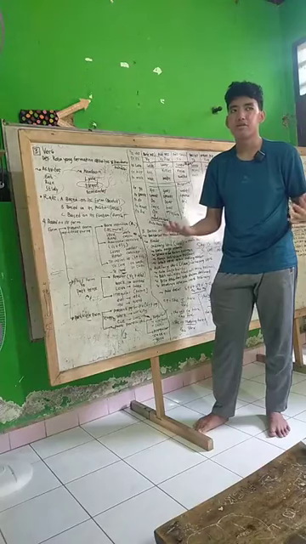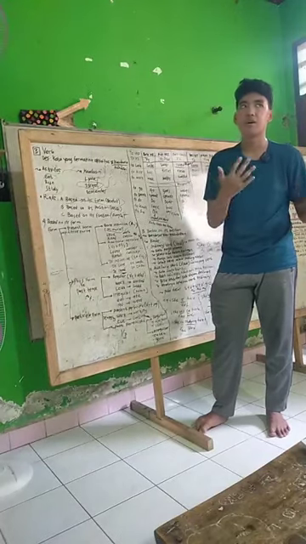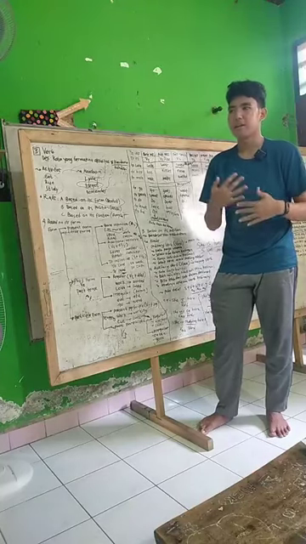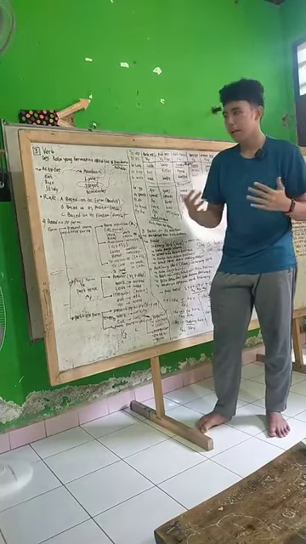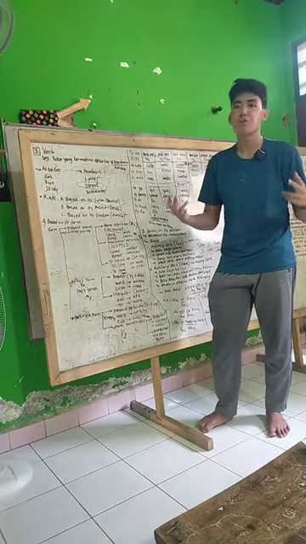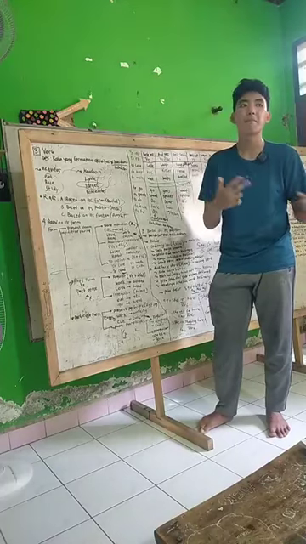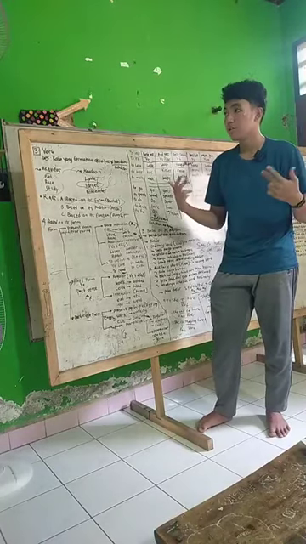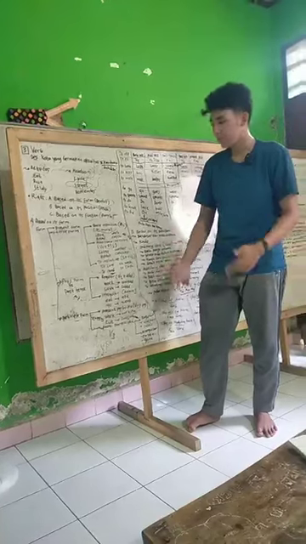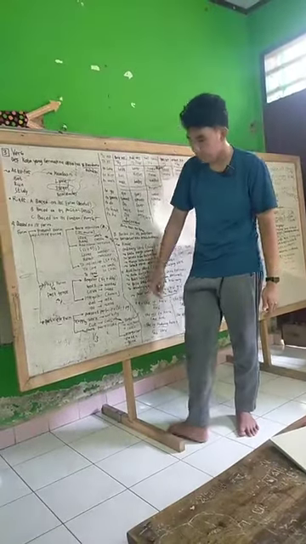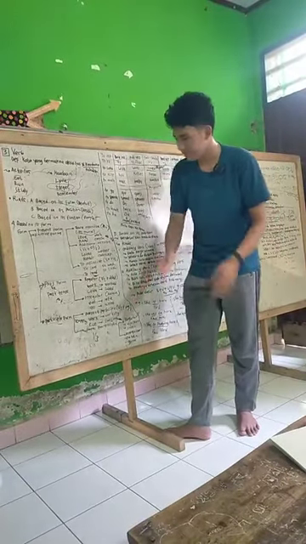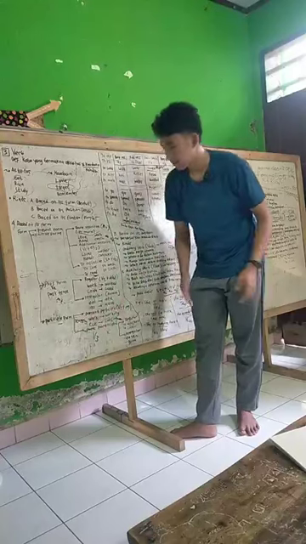Regular verbs have a formula, like plus ed. And for irregular, there is no formula to change it. We should remember or know what the change is. You can check it in the dictionary.